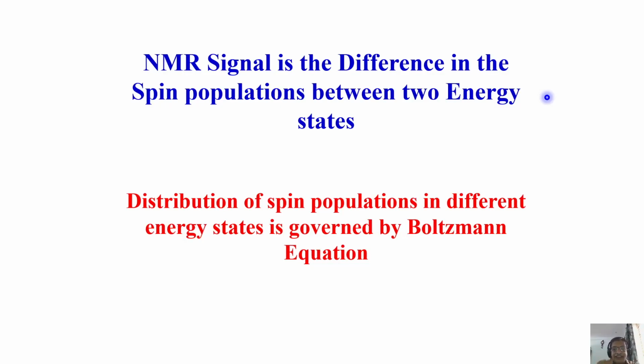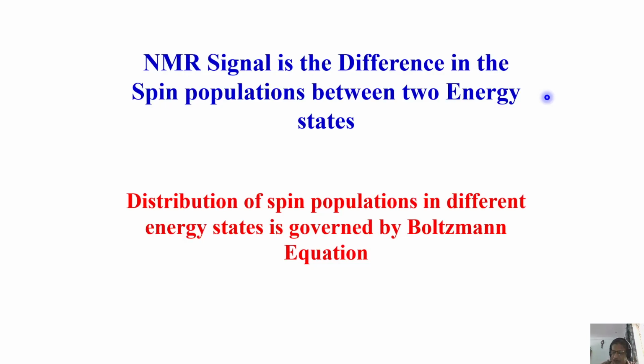How do you detect the signal? The detection of the signal is nothing but the detection of population difference between two energy levels. Remember in the earlier class I said there is a possibility that more spins are aligned in the direction parallel to the magnetic field than opposing it. That was the lowest energy option I said. So now we have to find out how many spins are in this direction and how many spins are in this direction. The difference is what you are going to see.